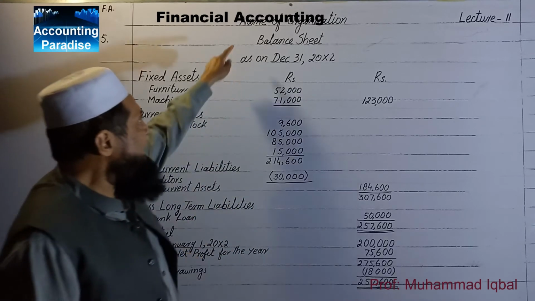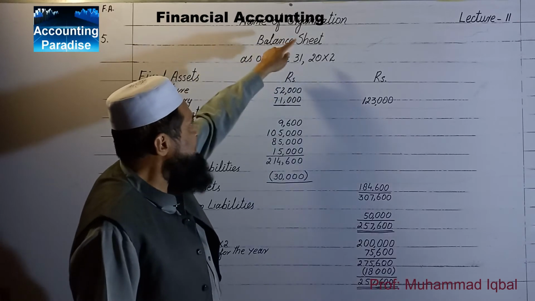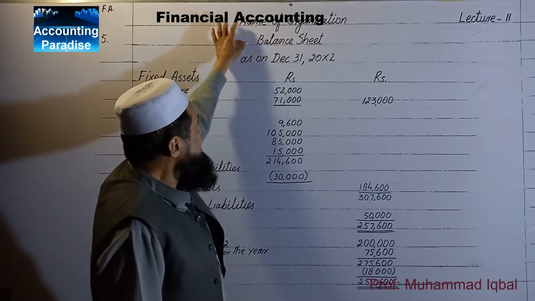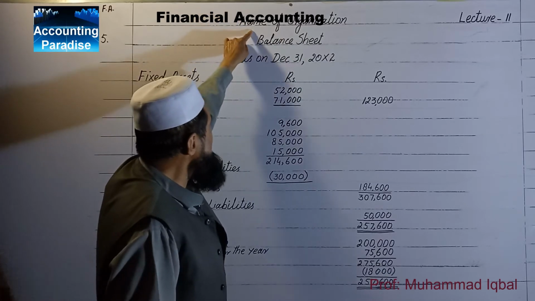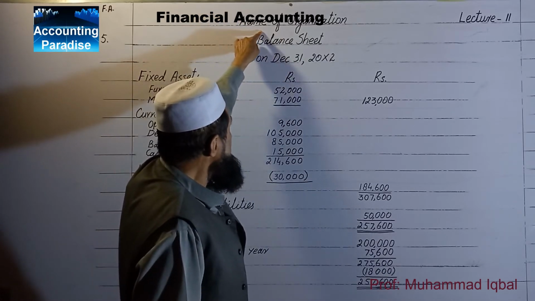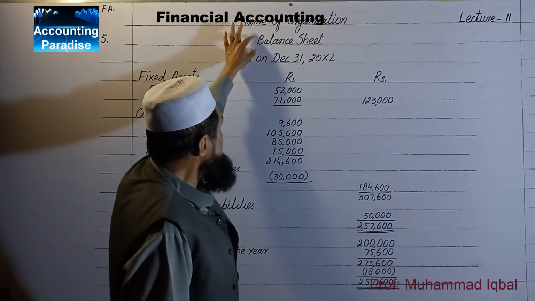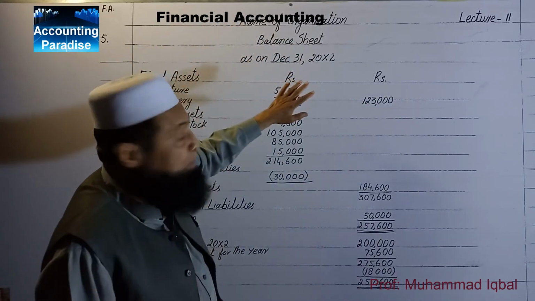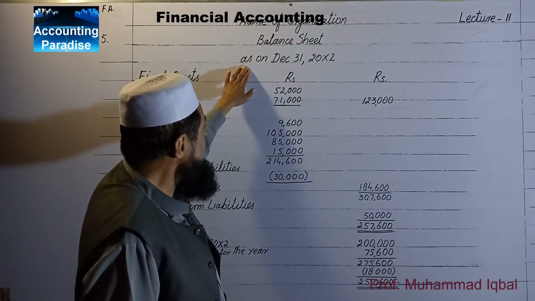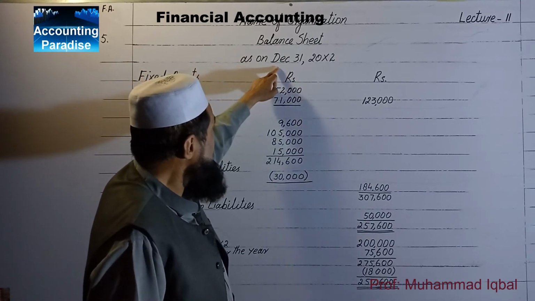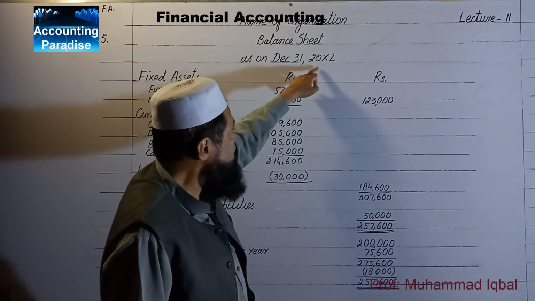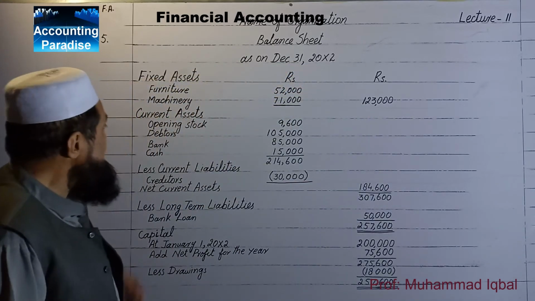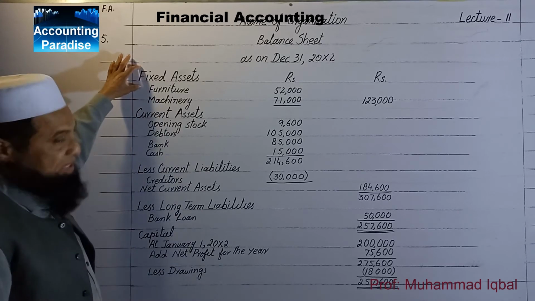First of all, we will write the name of organization. For example, ABC and Company, Acme Limited, which is the name of the organization, will be written here. Then the words balance sheet. Then on which date it is prepared. Now we are preparing this as on December 31st, 20X2. Then first of all we will write fixed assets.